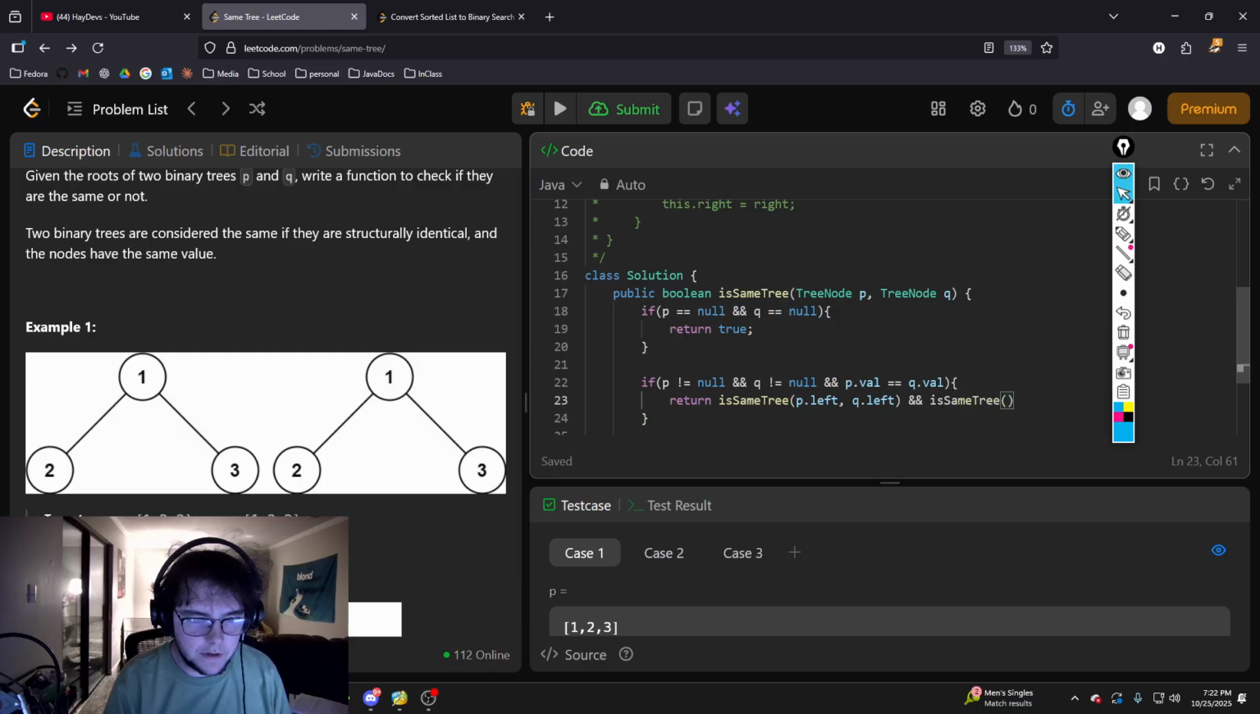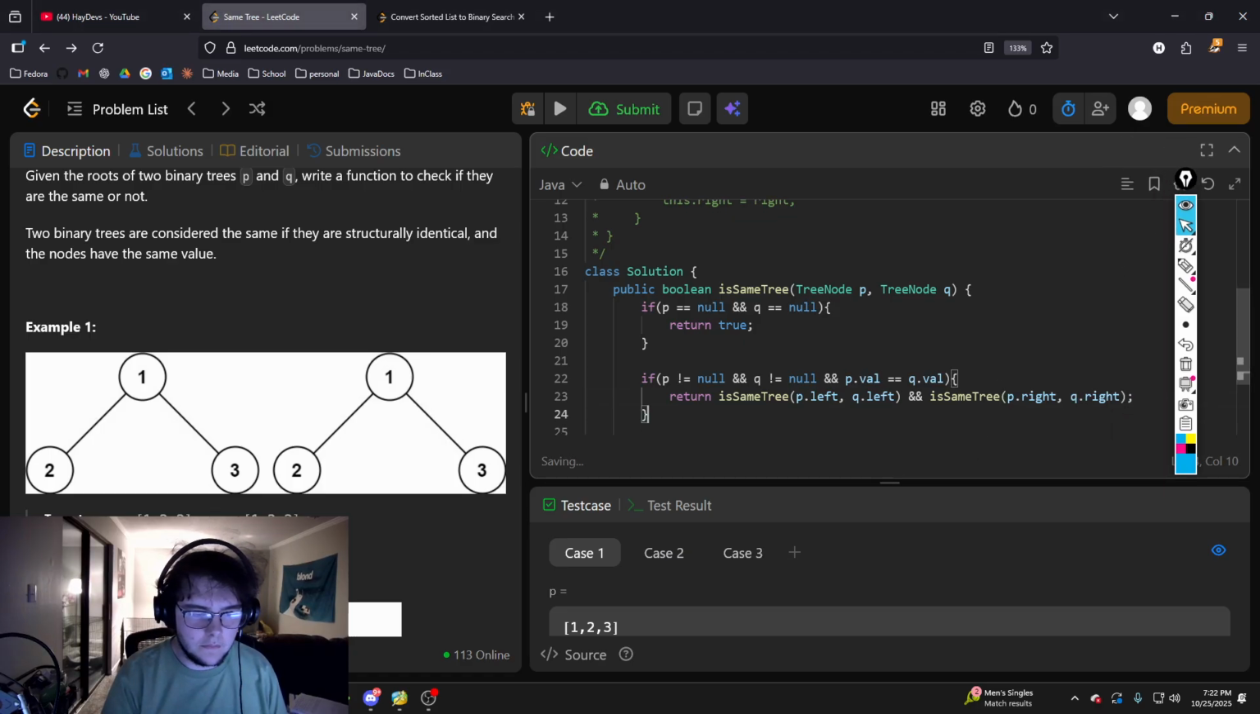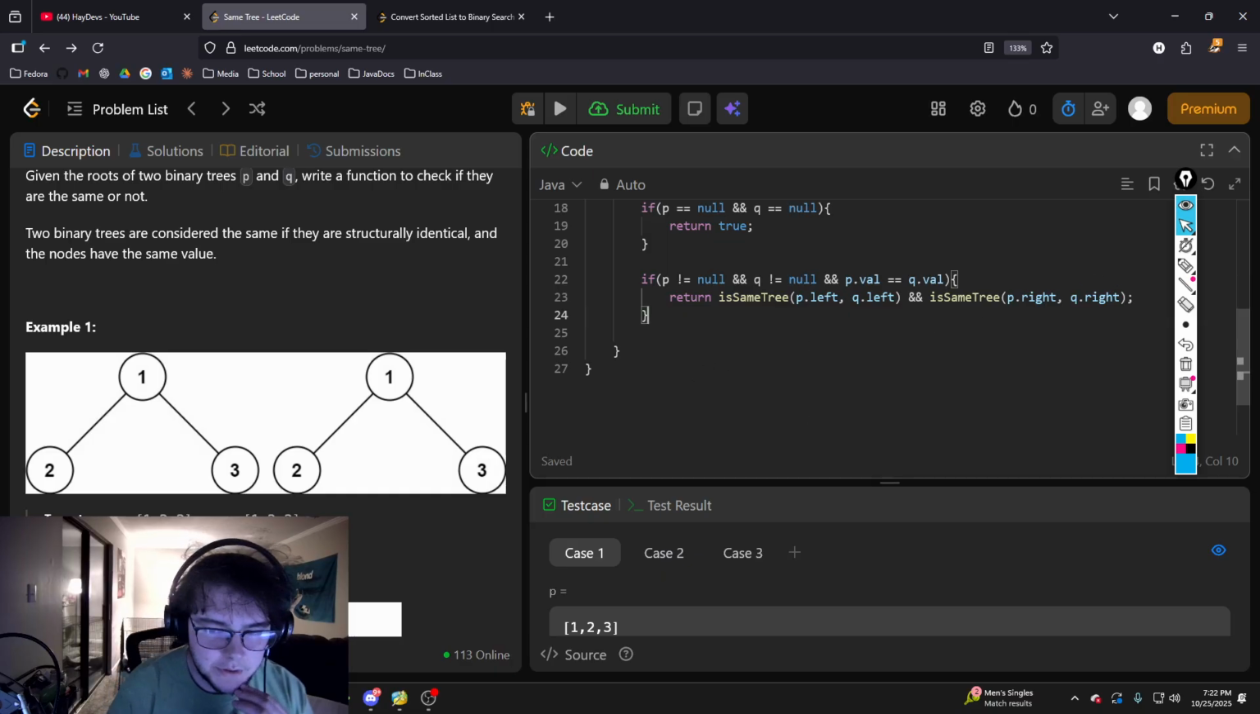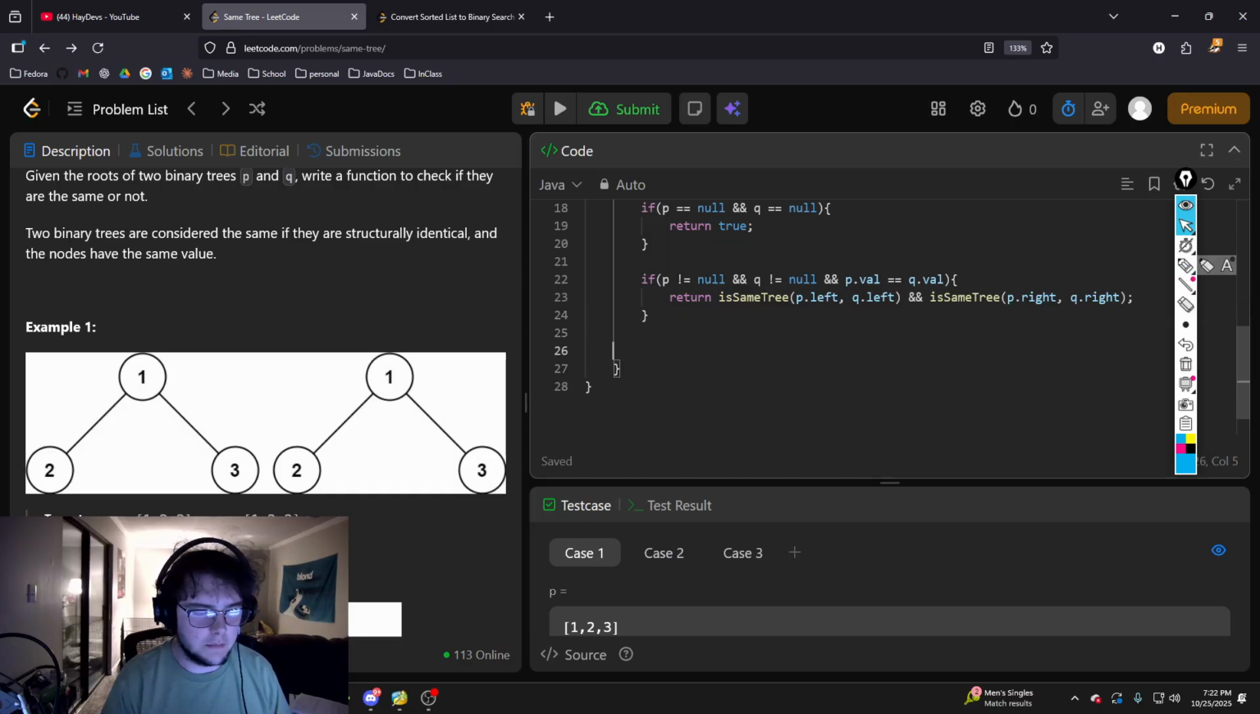Is same tree P dot right and Q dot right. So what this statement is saying here, and if we break out of this, we know it's false. So return false.